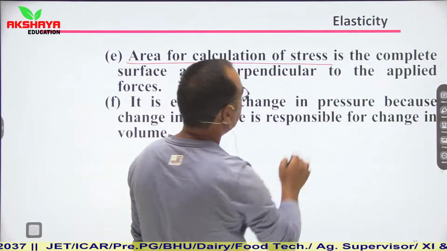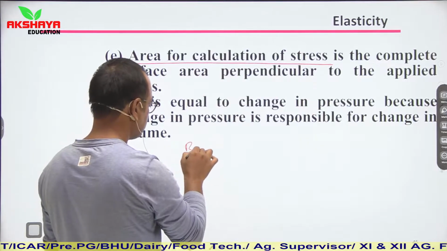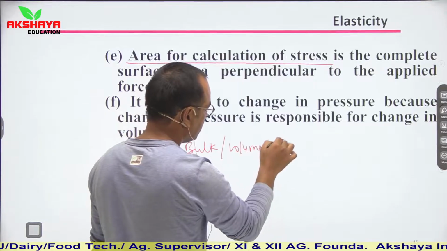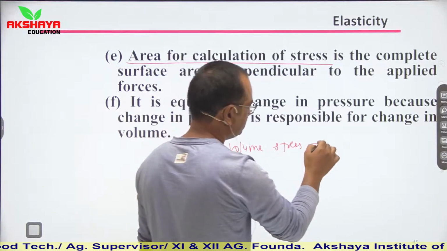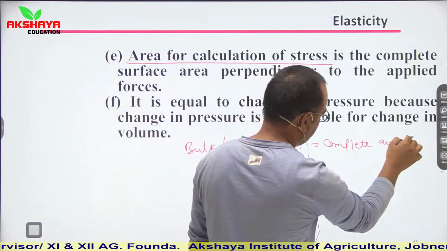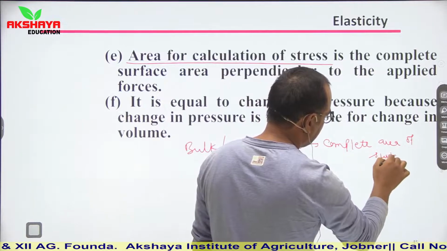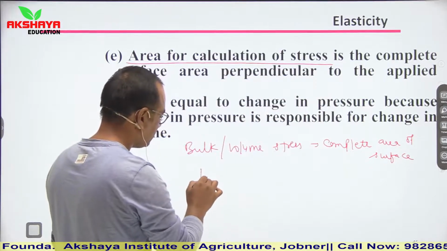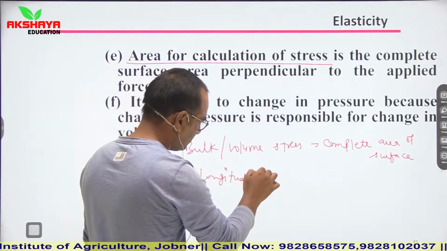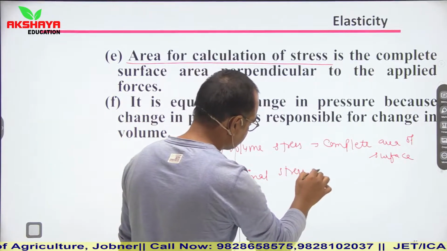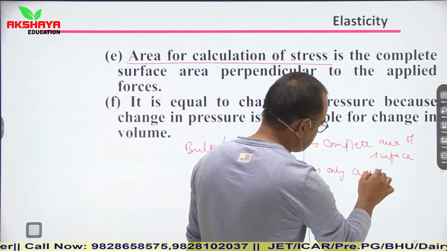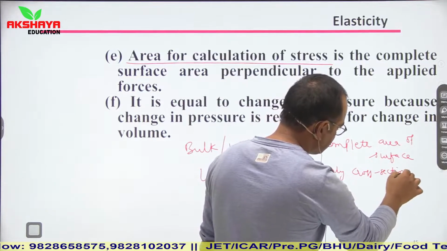So in case of bulk or volume stress, complete area of surface is used, while in longitudinal stress we have discussed that only cross sectional area is used for measurement of stress.